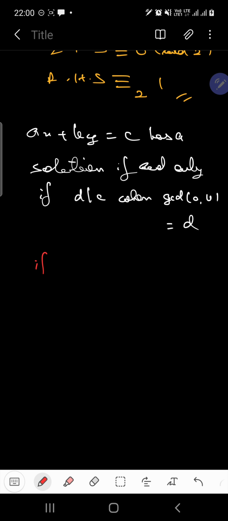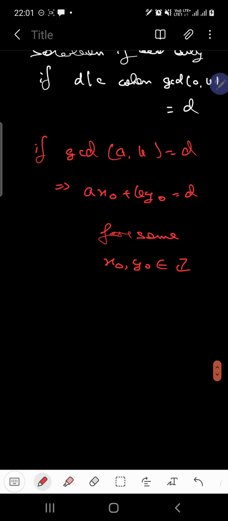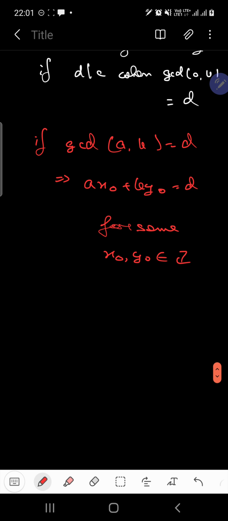Acha, if GCD of a and b is equal to d, that implies ax naught plus by naught is equal to d, for some x naught, y naught belonging to integers. This is Bezout's lemma. Clear? Got it? Now if so, then what can we actually get from here?